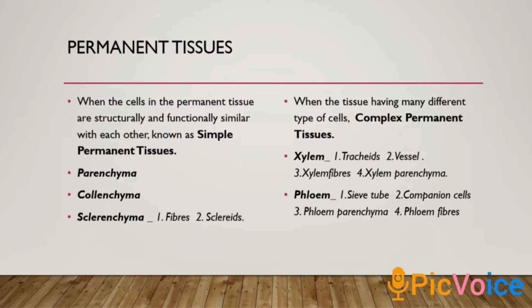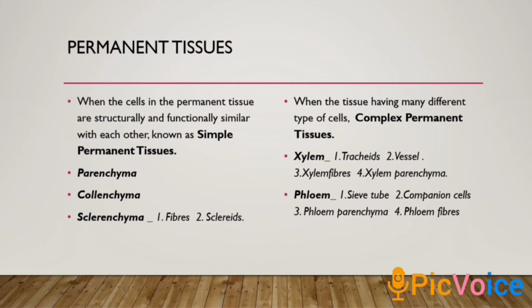One is xylem, which contains 4 types of cells in its group: tracheids, vessels, xylem fiber, and xylem parenchyma. Its basic function is to transport water from roots to stem and leaves, and it also transports nutrients.